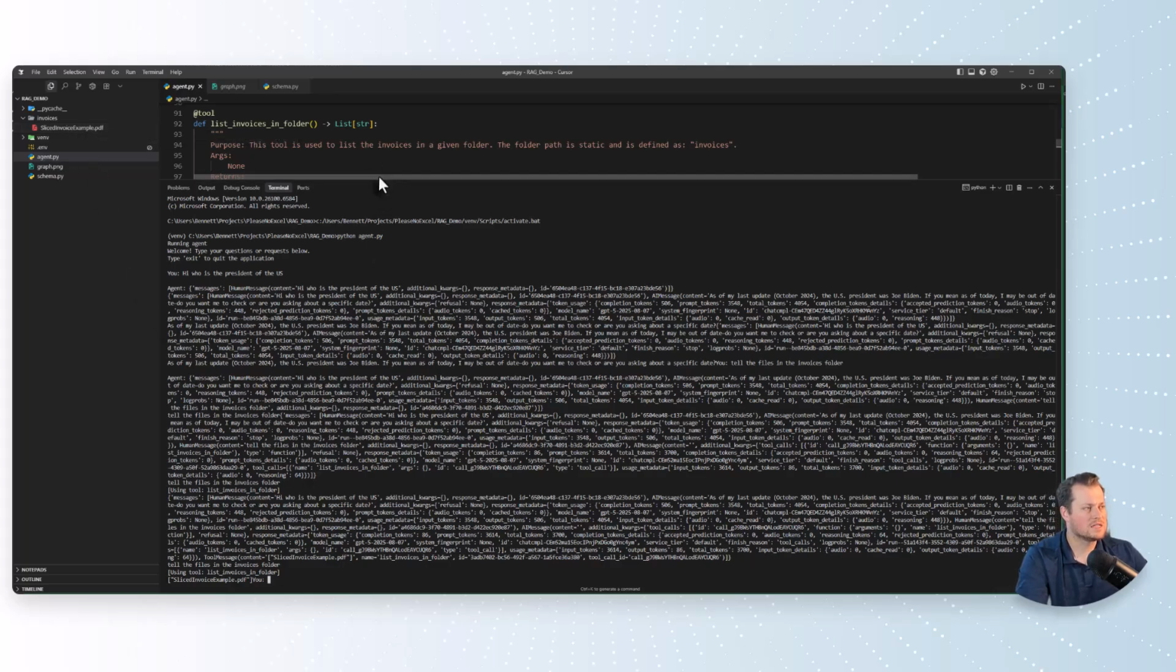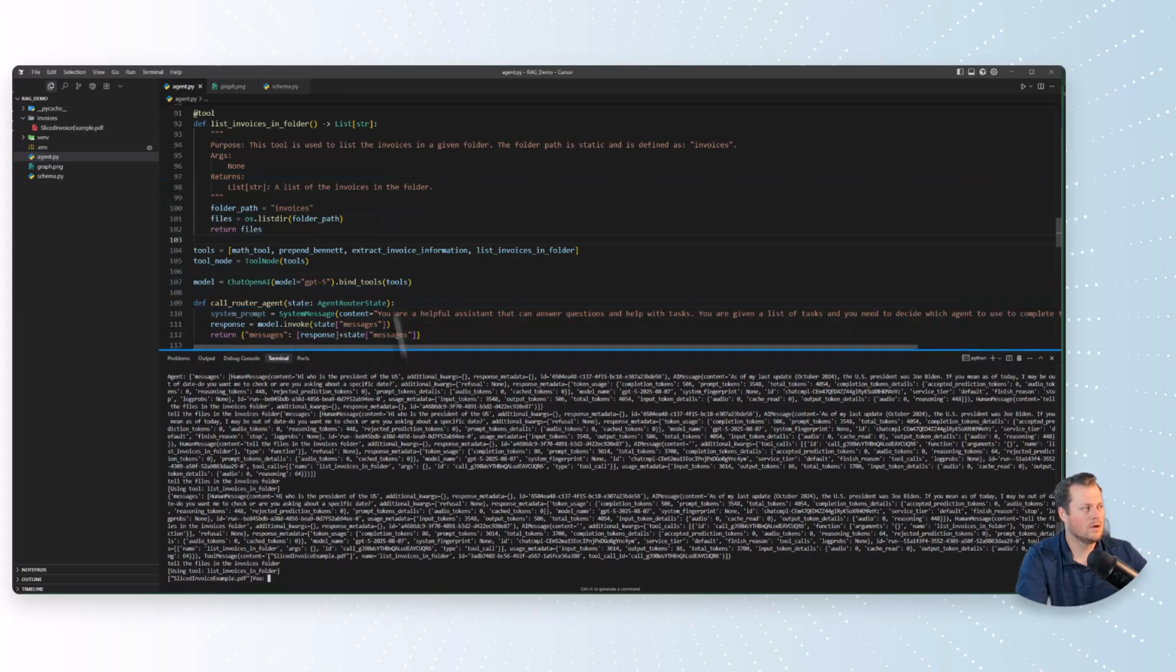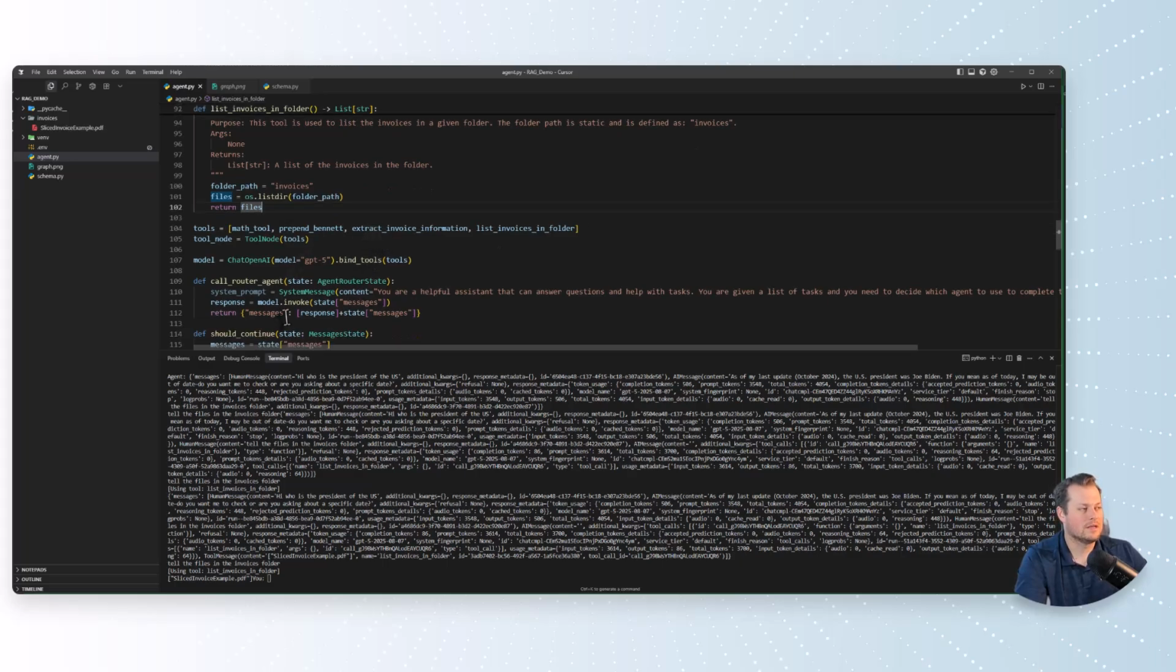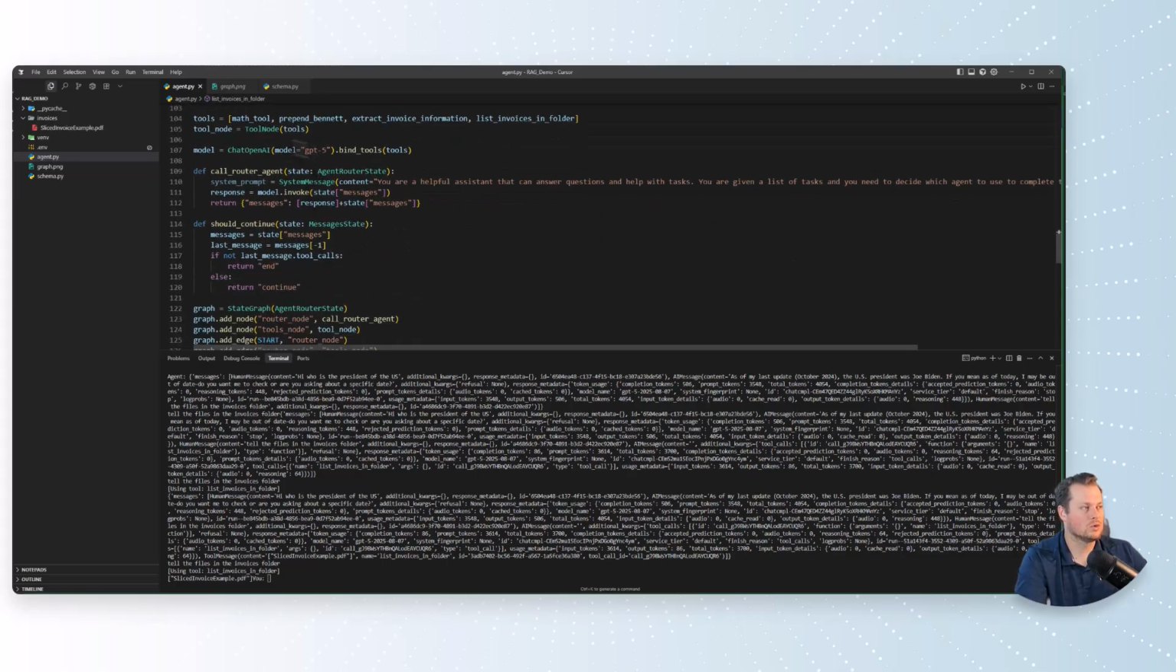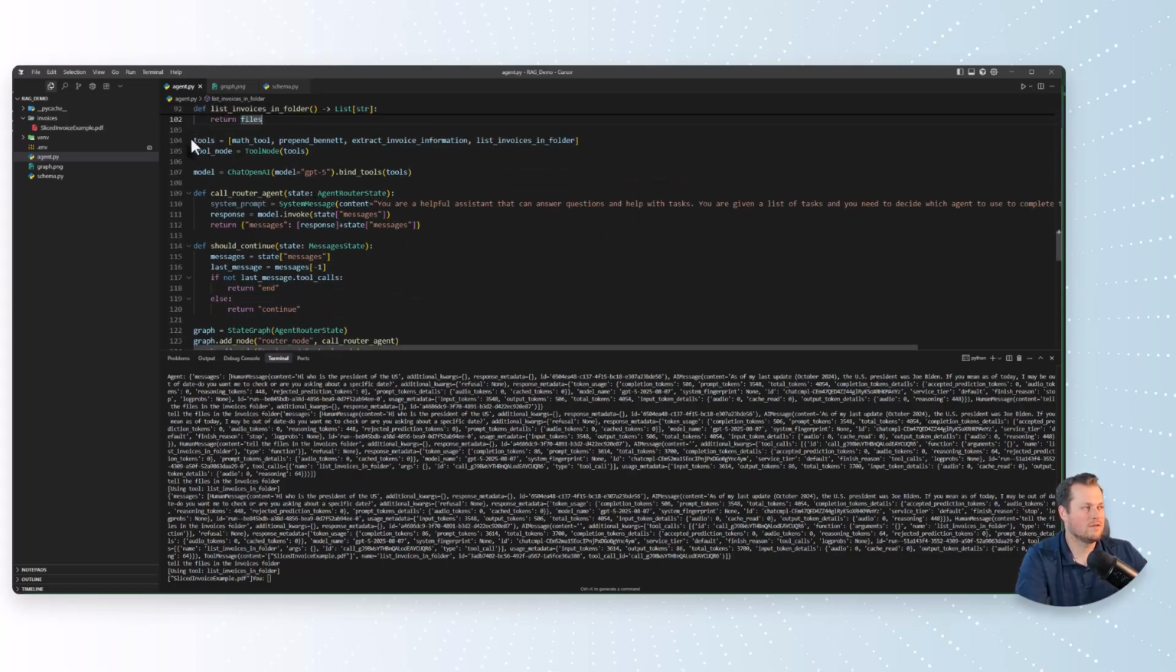So that is coming from this tool where I'm telling the AI, hey, this is the folder path I want you to look in, and I want you to tell me all the files that are in that folder path and return that list to me. And I give this agent that tool. You can see I define all the tools here, and then inside that is the list invoices in folder tool. So now that agent has that tool where it can list those invoices, right? That's great, and that's really cool. You might be saying, okay, whoop-de-doo, what's so great about that?